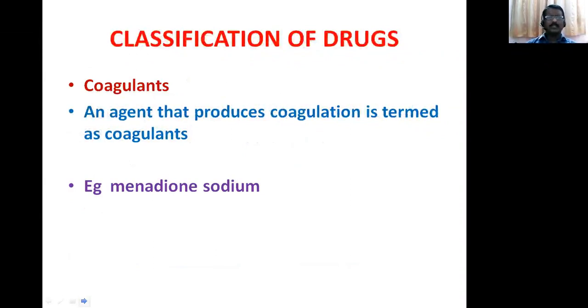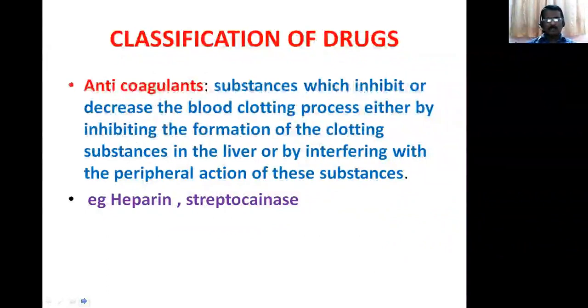Coagulants: an agent that produces blood clotting, I mean coagulation, is termed a coagulant. They enhance the blood clotting process, for example menadione sodium and vitamin K. Anticoagulants, I mean the reverse action of coagulation: substances which inhibit or decrease the blood clotting process, either by inhibiting the formation of the clotting substance in the liver or by interfering with the peripheral action of these substances, are called anticoagulants. Examples: heparin, streptokinase and urokinase.